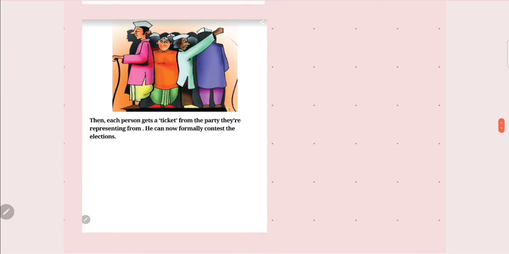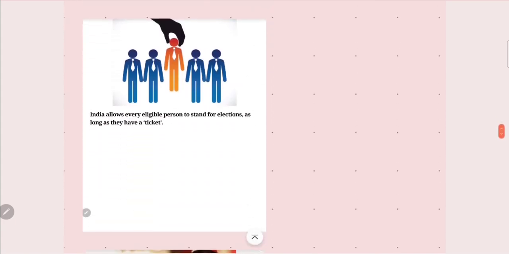After the nomination file is done, each person gets a ticket from the party they are representing, and he can now formally contest the election. India allows every eligible person to stand for election as long as they have a ticket. This one is very simple, so I don't need to explain further.